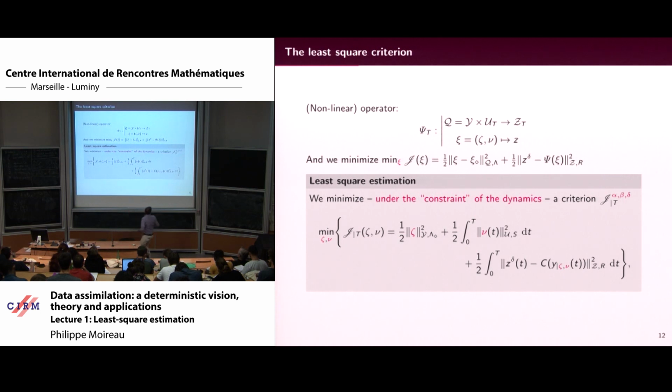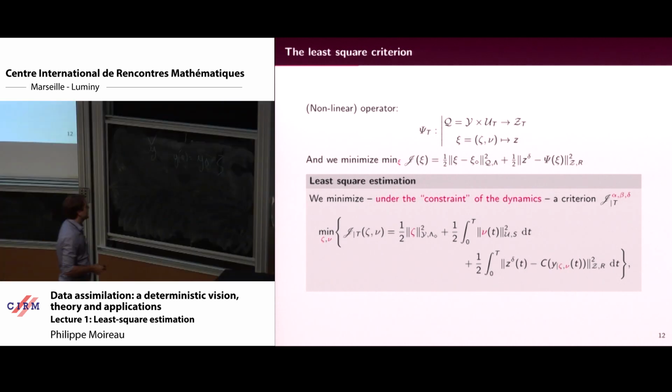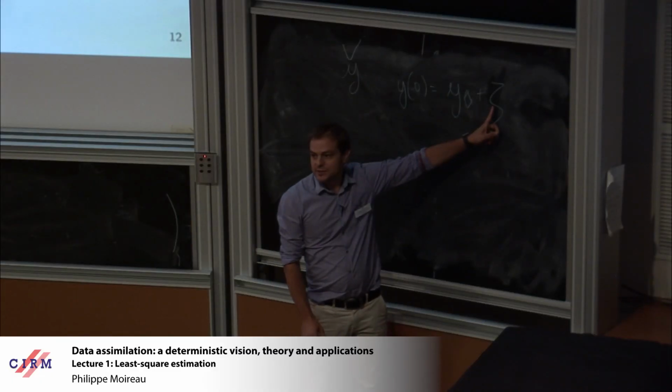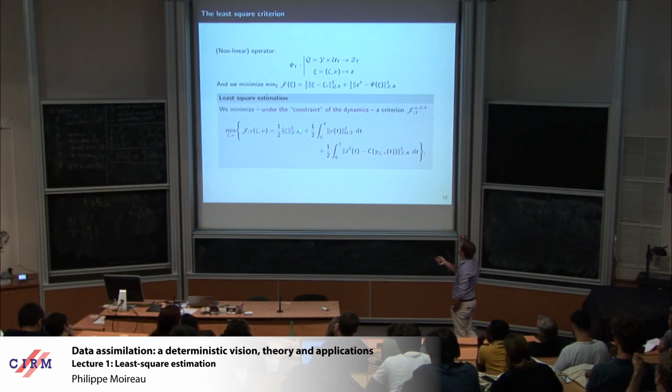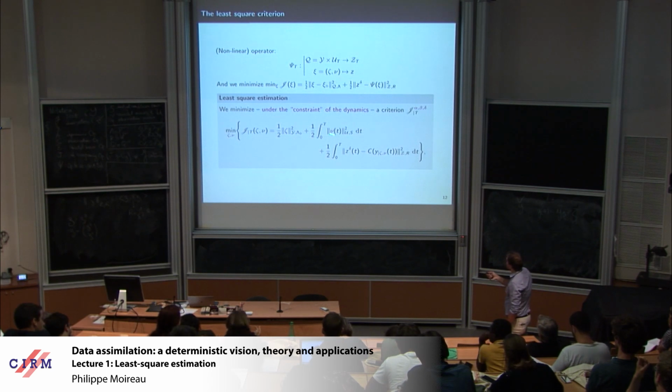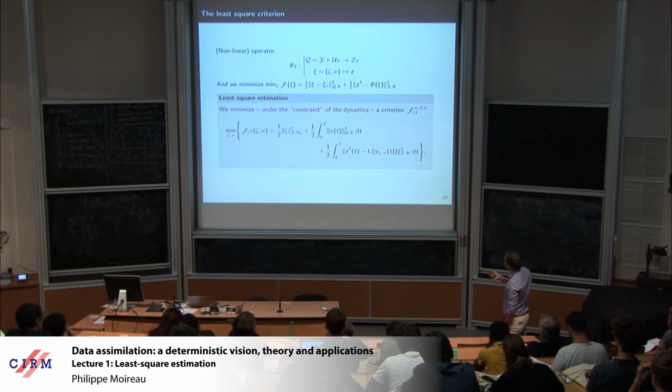Remember that y0 is y diamond plus zeta. Okay, so zeta you expect to have mean value somehow 0, so you don't have any zeta diamond here. Zeta diamond is 0 somehow. Then you have nu, and then you have the discrepancy between the data and what you can regenerate from the trajectory when using the observation operator.